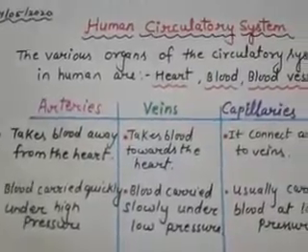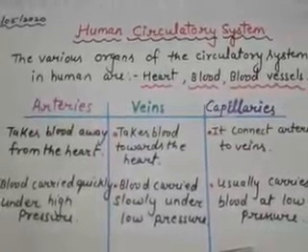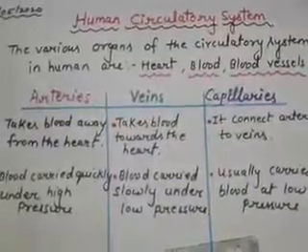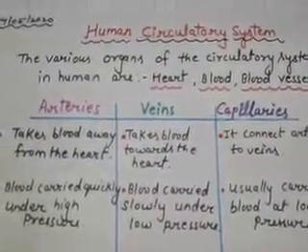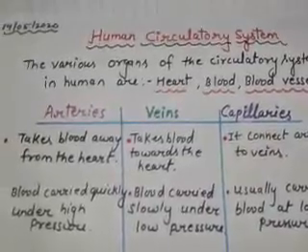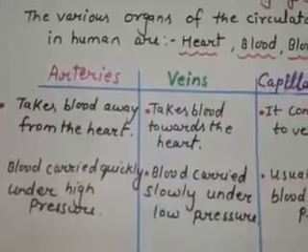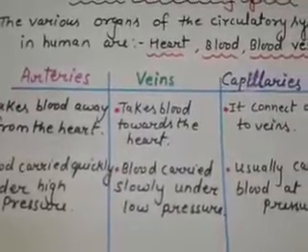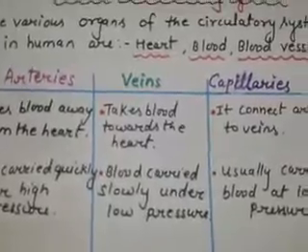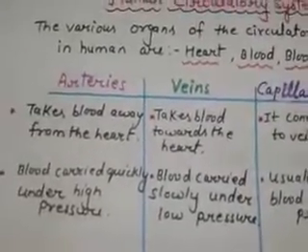Human circulatory system. The various organs of the circulatory system in humans are the heart, blood and blood vessels. And there are three types of blood vessels: arteries, veins and capillaries. Arteries take blood away from the heart, veins take blood towards the heart, and capillaries connect arteries to veins.